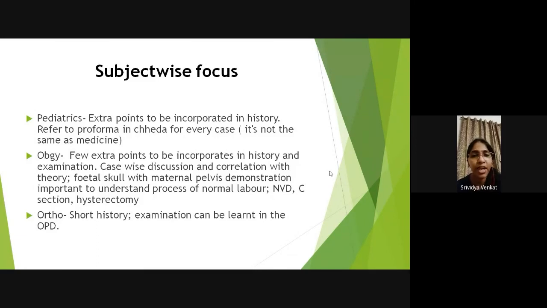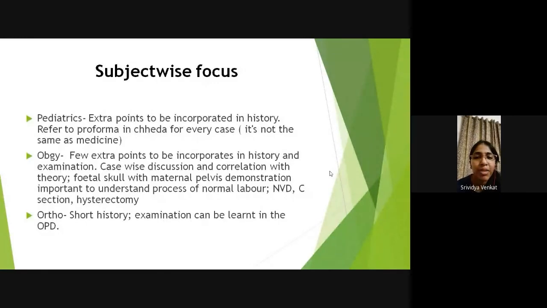Similarly, in ENT and Ophthal, also try to limit your general examination findings and try to go directly to the local examination, because the examiners will start asking you questions like, why have you written pulse and all of this in detail, it's not required for Ophthal and ENT. And then your viva will get stuck there, and whatever you've learned or studied will all go waste, because there's a limited amount of time that you have to present what you know.